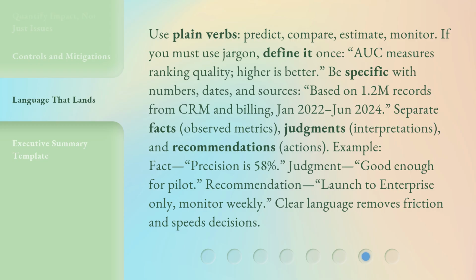Separate facts, observed metrics, judgments, interpretations, and recommendations, actions. Example. Fact: precision is 58%. Judgment: good enough for pilot. Recommendation: launch to enterprise only. Monitor weekly. Clear language removes friction and speeds decisions.